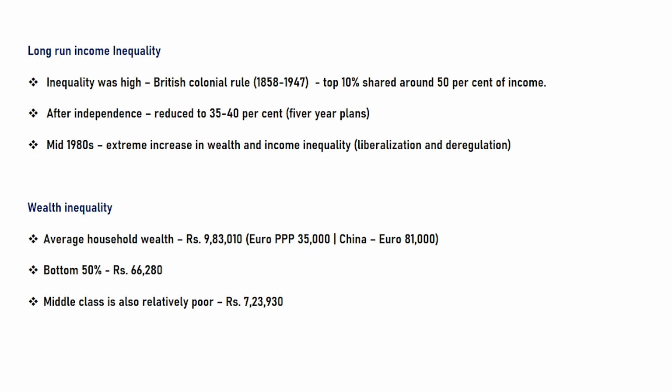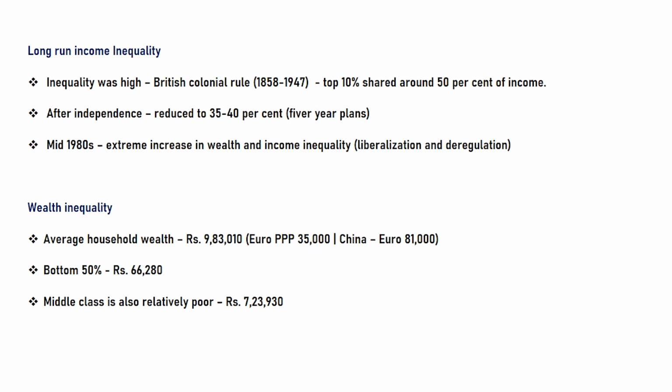All the data and all the math which I have made here is based on the World Inequality Report, as well as the wealth inequality report. The average household wealth is around 9,83,010 rupees. The bottom 50 percentage of the people's average household wealth is around 66,000 only.